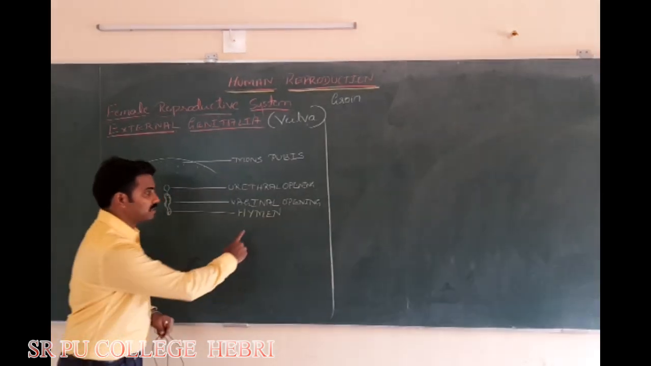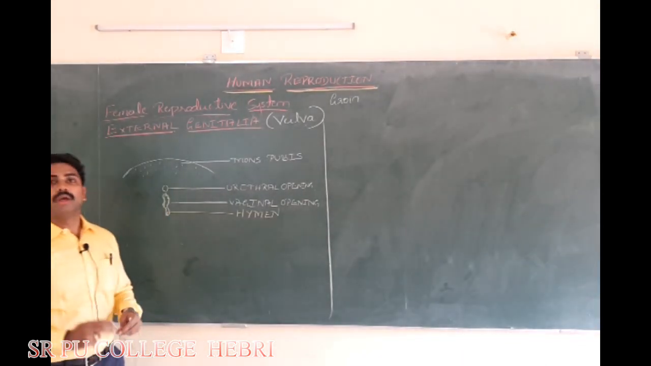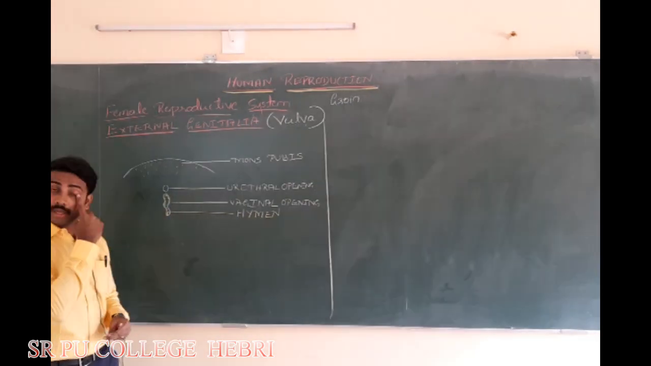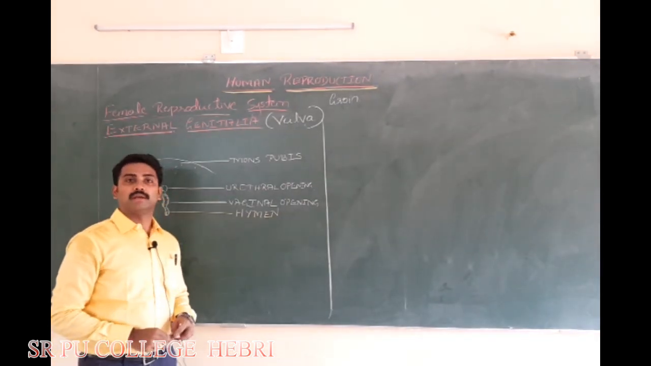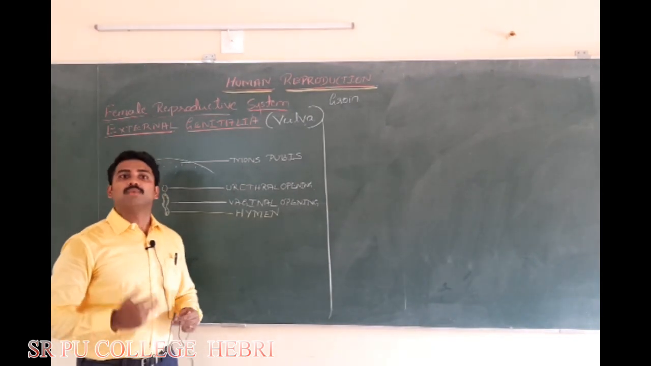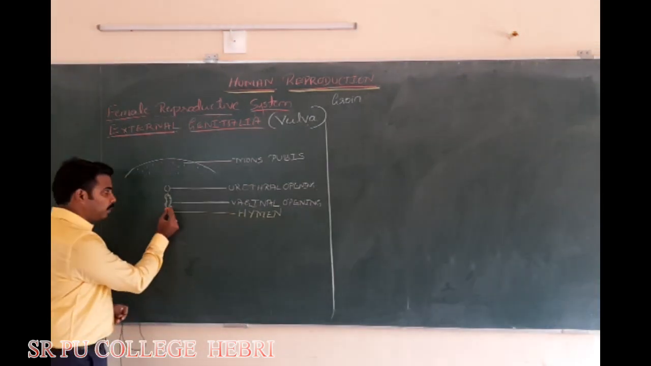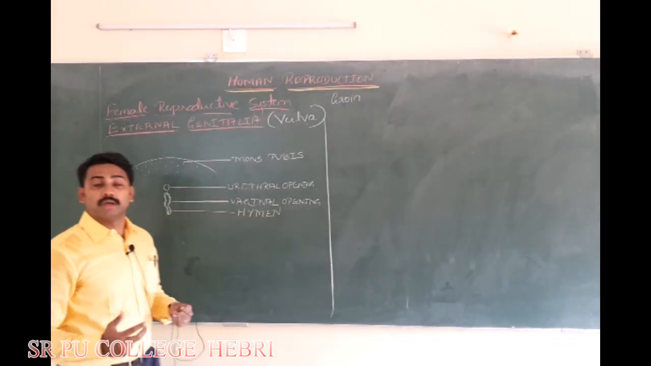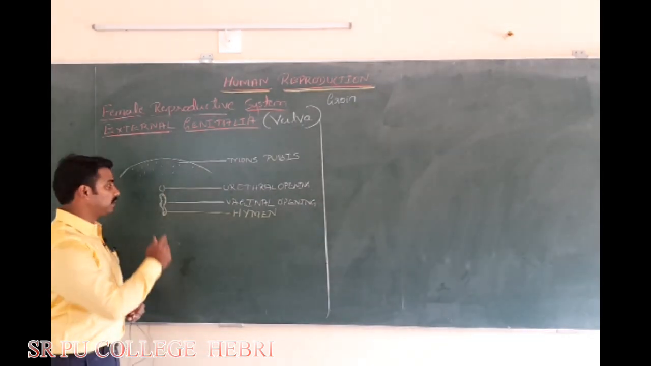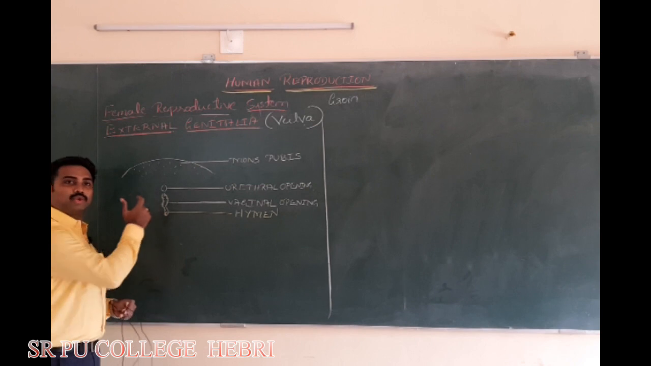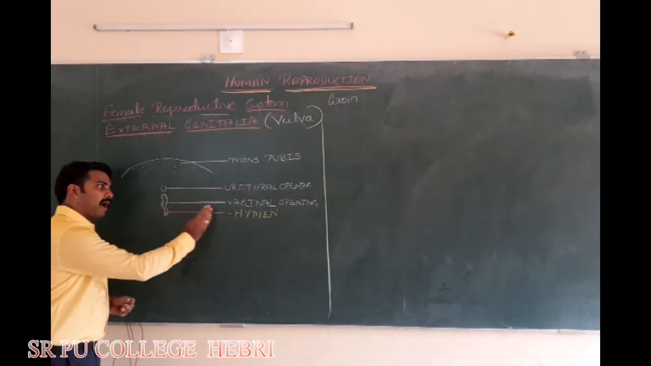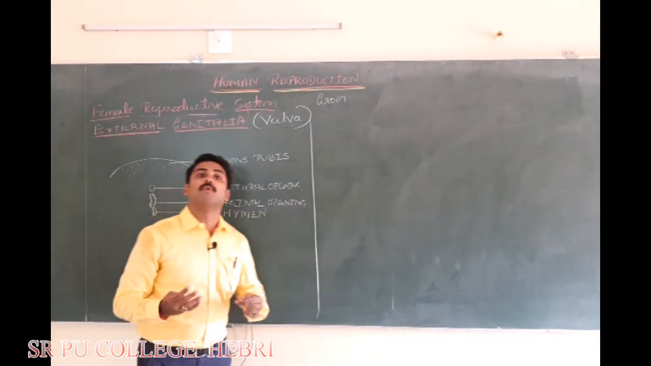I repeat, the vaginal opening is partially covered by a very thin, delicate mucous membrane. What is that called? Hymen. Usually it was believed that the presence of hymen covering the vagina partially is a sign of virginity. It was believed that this hymen will rupture only during the first sexual act. When the penis is inserted for the first time, the hymen used to get torn. So the presence of hymen was the sign of virginity.